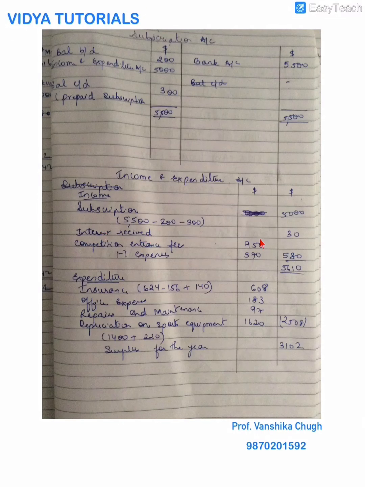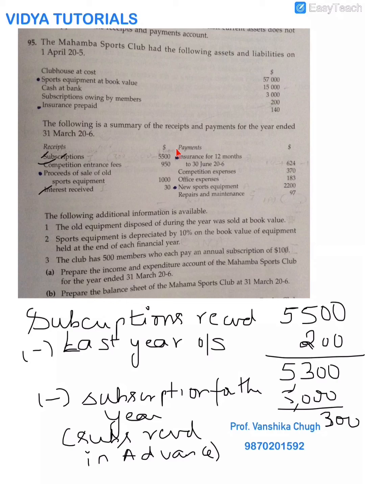Subscriptions, interest received was 30. Competition entrance fees less expenses. I have recorded the net figure as my income. You have to be careful in various sums. The expenses can be more than the fees. Then you will record the net effect in the expenditure. I have added my income. Now how do I get all my expenses? I will look out in the payment side.